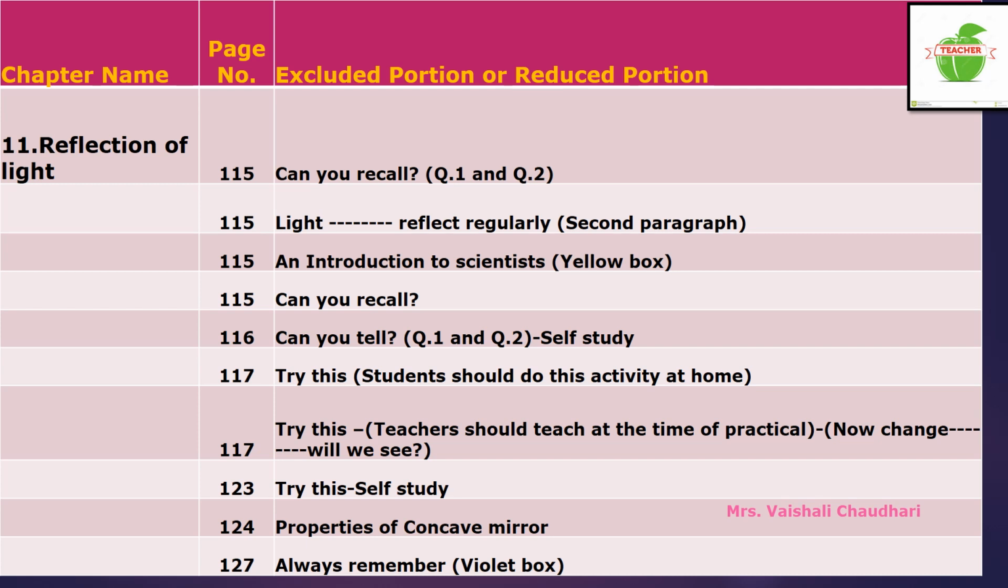Now come to page number 116 again. On this page number, there is a "Try this" topic given. Okay, means one small activity is given. So this activity students have to do at home. Okay, means this is not excluded. Students can do this activity at home. That is not compulsory. You can do this activity at home.